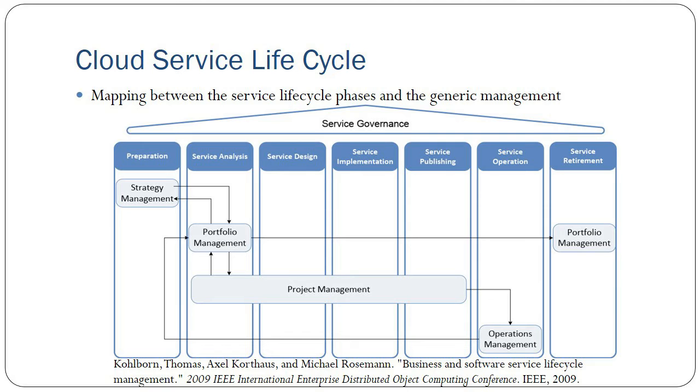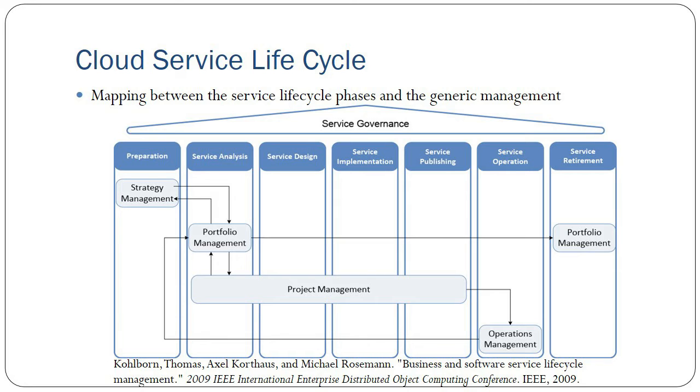Thereafter the authors have done some mapping of the service life cycle phases to the generic management phases. There is one field, management, where you do the MBA type of things: business management, administration. So there's one part, the cloud service life cycle, and both are merged. There is project management, and preparation for strategy management.